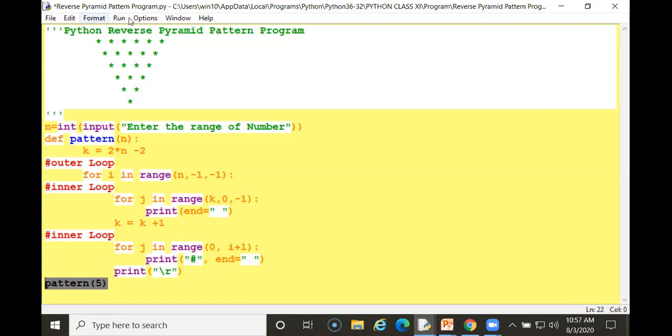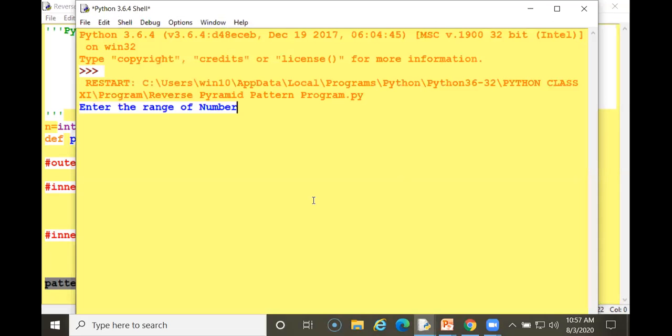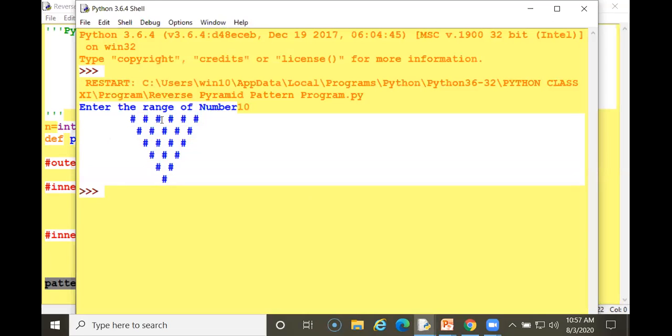So when I run my program, enter a number. I am using 10. What happens? See, 1, 2, 3, 4, 5, 6. This is the number of times arguments it will take.